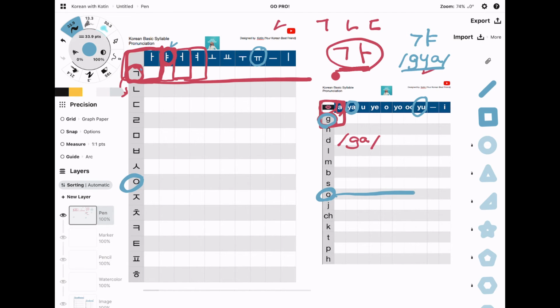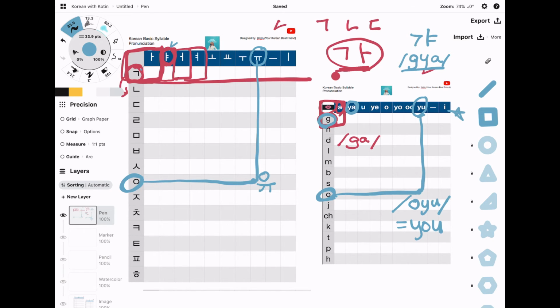So you just combine 2 things. O, U. U, right? It sounds like you. I love you. You. O, U. Okay, let's write it down. You. Yes, that's the Korean.